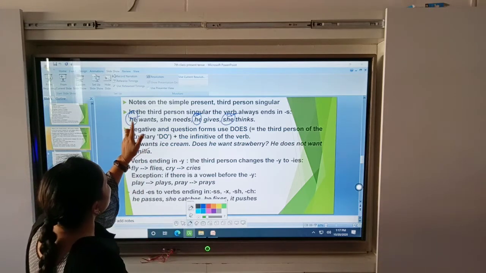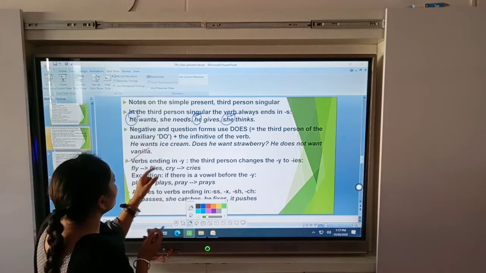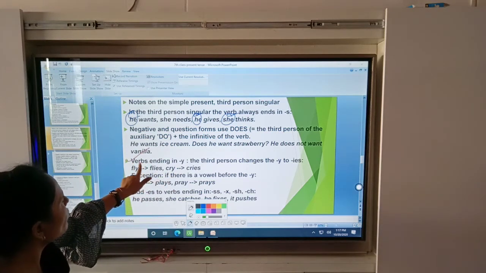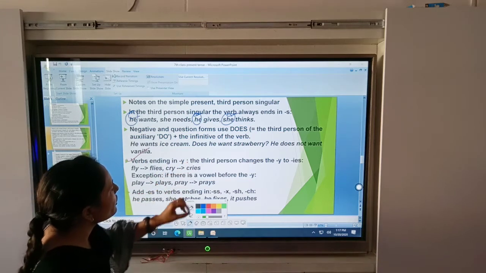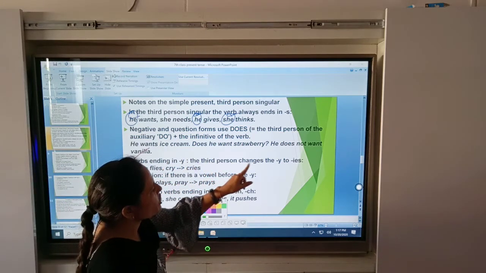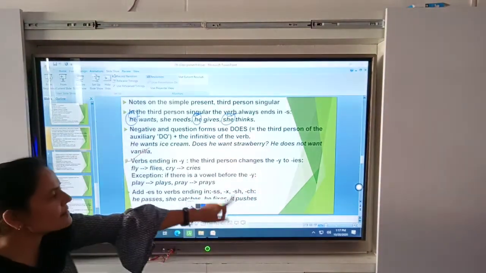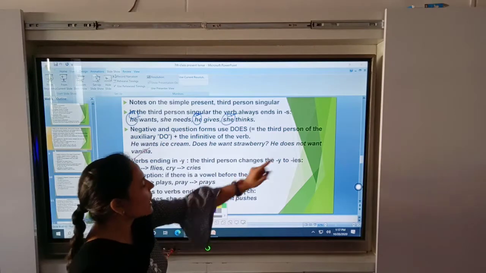If your subject is singular, then you put an s. But if the verb is ending in y, the third person changes the y into ies. Remove the y, you put ies.